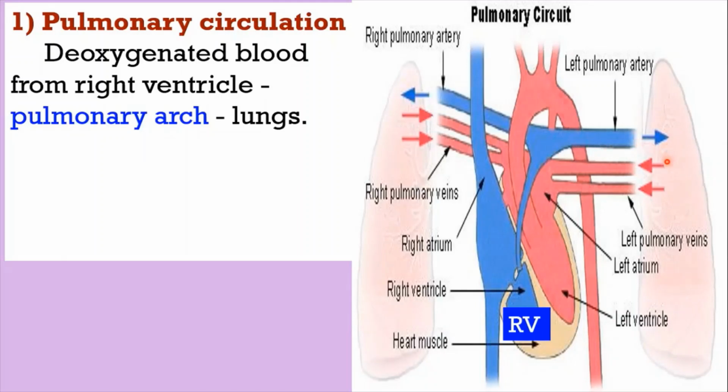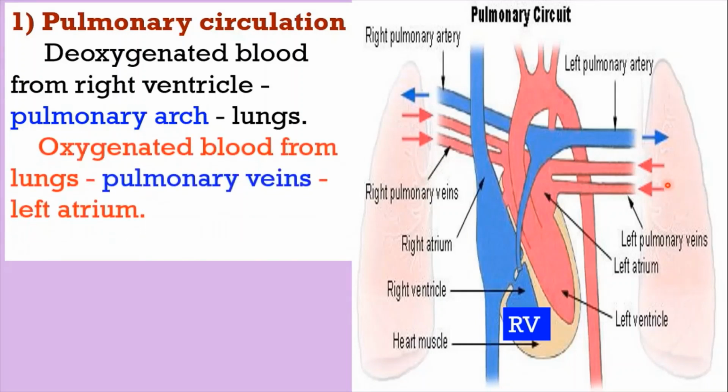From the lungs, after oxygenation, the oxygenated blood is collected by two pairs of pulmonary veins and it reaches the left atrium. This pathway constitutes the pulmonary circulation or lesser circulation. Which compartments of heart are involved in pulmonary circulation? Right ventricle and left atrium.